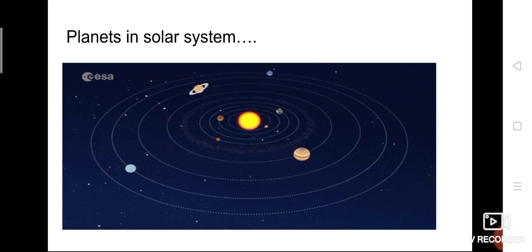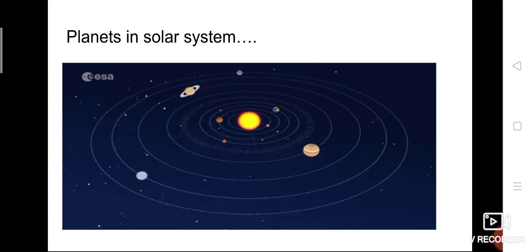Next to Mercury, Venus. Venus is also called the morning star or evening star, and it is the hottest planet. Even though its position is second, it is the hottest planet. The third one is Earth. Earth is the only living planet. And it is also called the blue planet. Why?